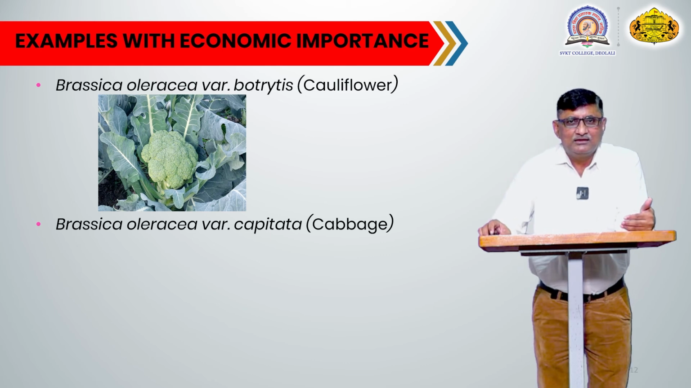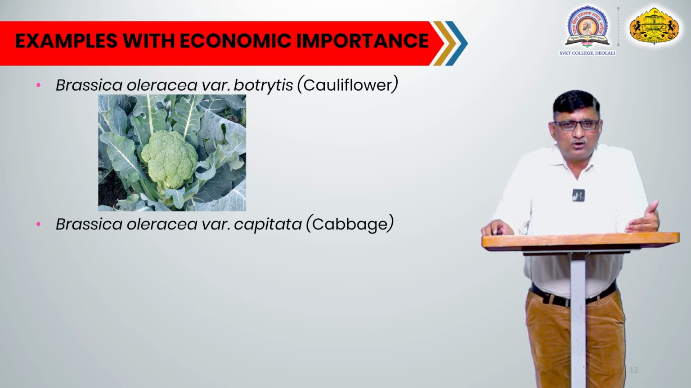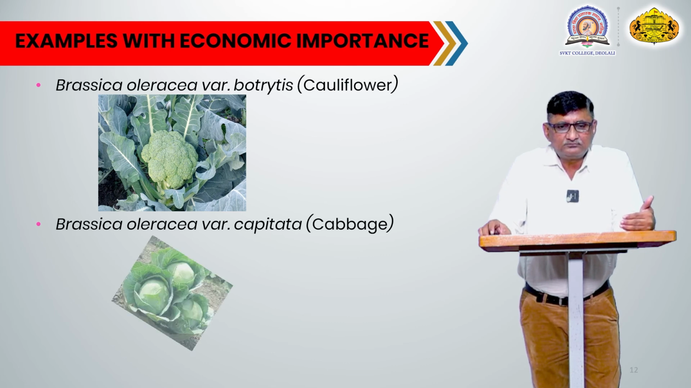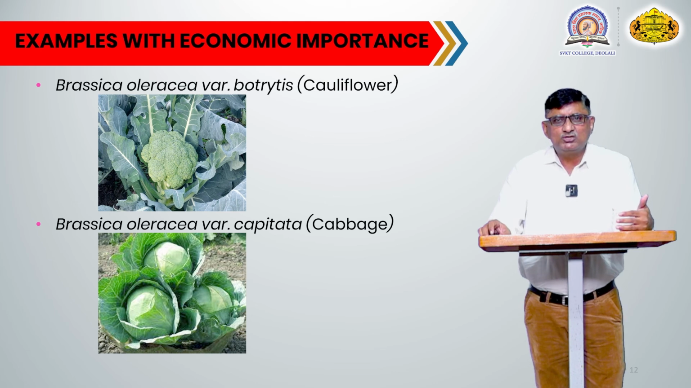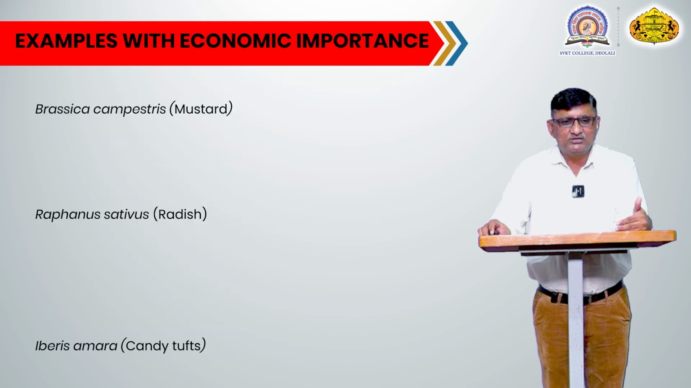Cauliflower is one of the parts of our day-to-day food, and it is well known to all of us as a well-known vegetable plant. Another plant is Brassica oleracea variety capitata, and commonly this plant is called cabbage. This is a leafy vegetable. The leaves develop into the cabbage. This is also very well known to all of us. You can see in the image, this is another economically important plant of this family.